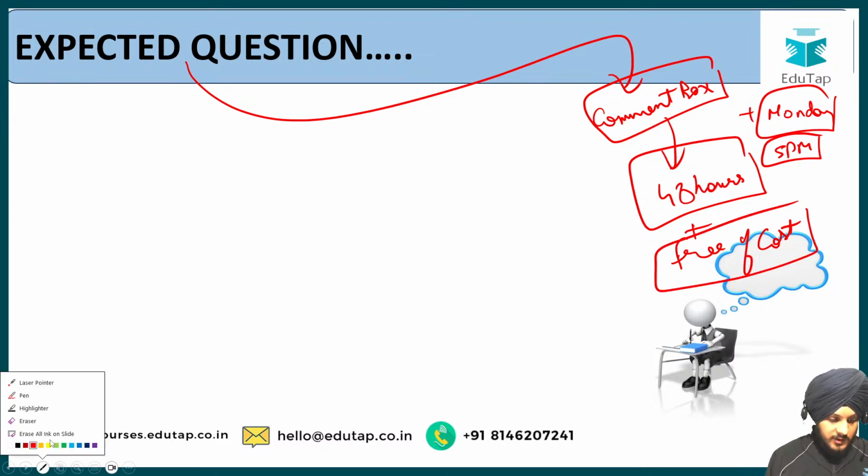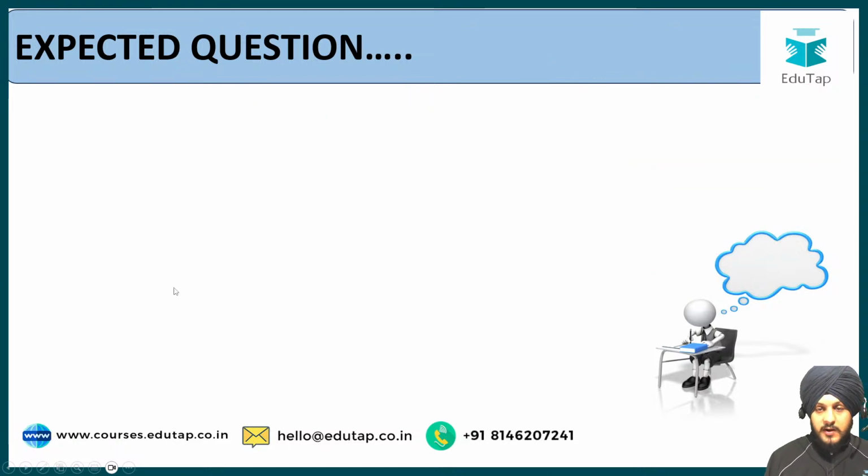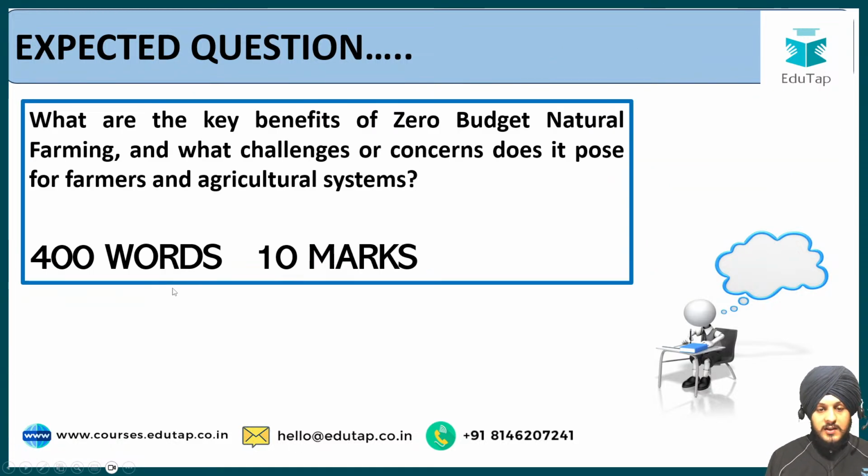Now let us see today's expected question with respect to this topic, which is, what are the key benefits of zero budget natural farming and what challenges or concerns does it pose for farmers and agricultural systems?